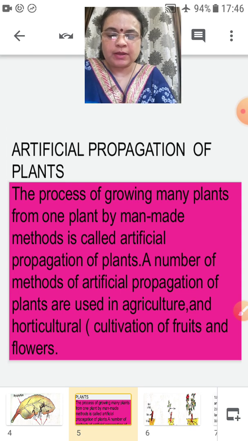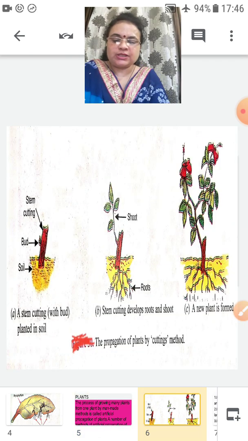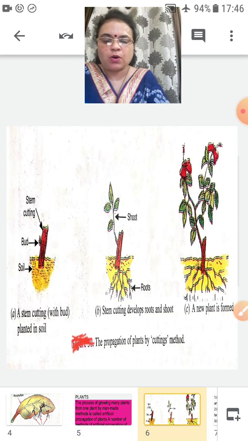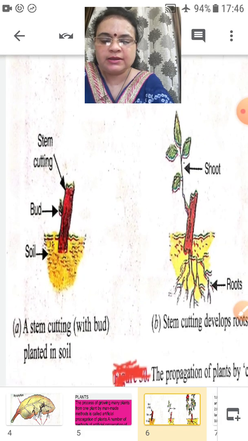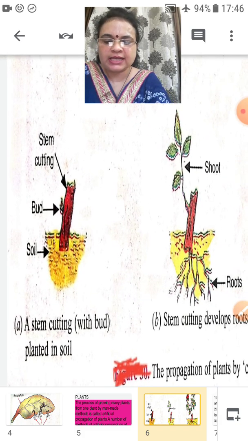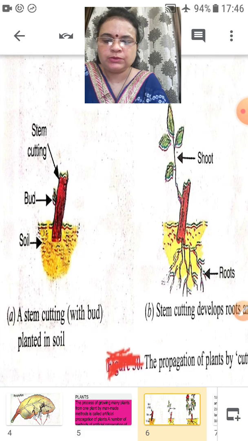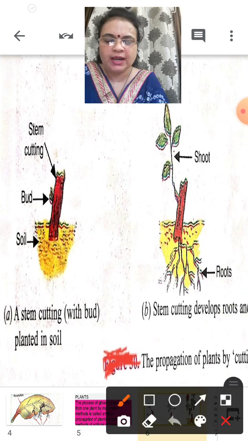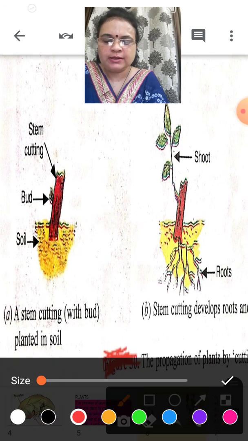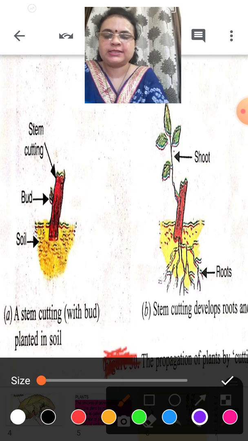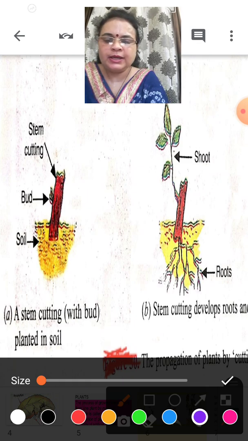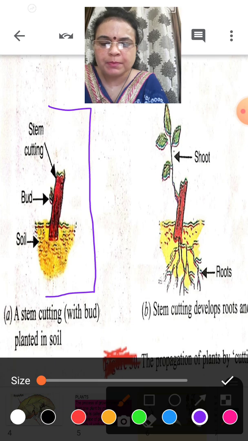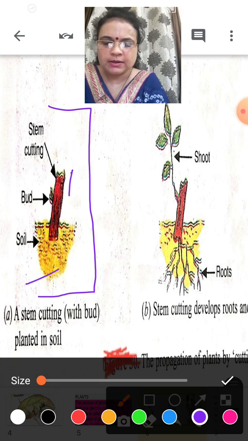Okay? Come. See, children, here is a diagram. Let me enlarge this diagram to explain it well. Yes, very good. Here you can see a proper plant with soil, root, stem, bud.